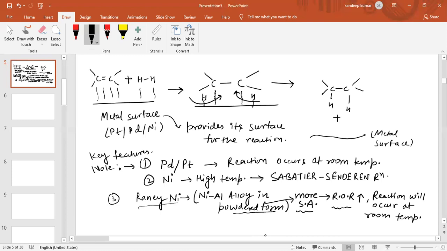When we use Raney nickel, which is basically a nickel aluminium alloy in powder form, there is more surface area. More surface area means more rate of reaction, so the reaction will occur at room temperature. Now it is clear to all of you. So the first method we have discussed in detail, that is preparation of alkane by using the hydrogenation reaction.